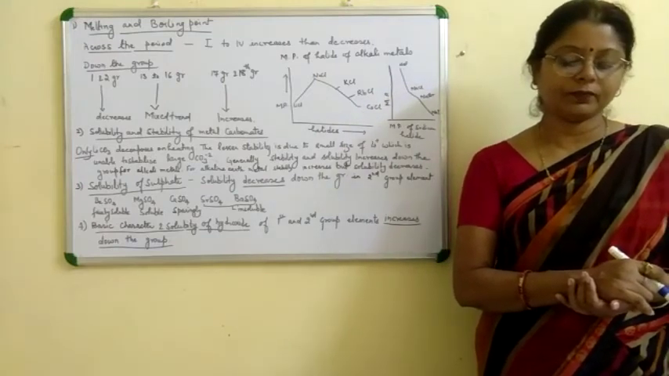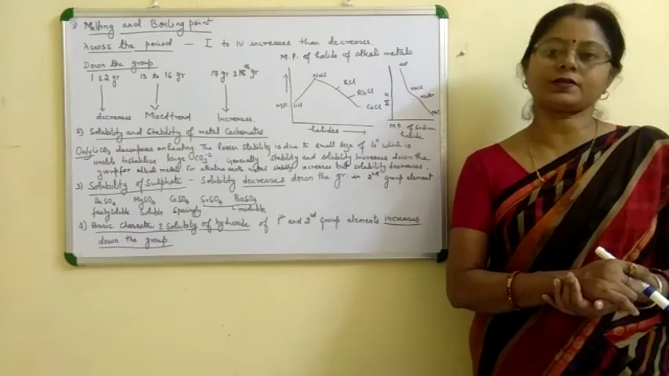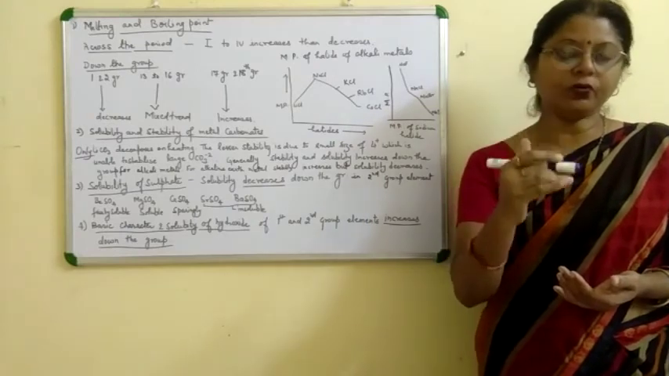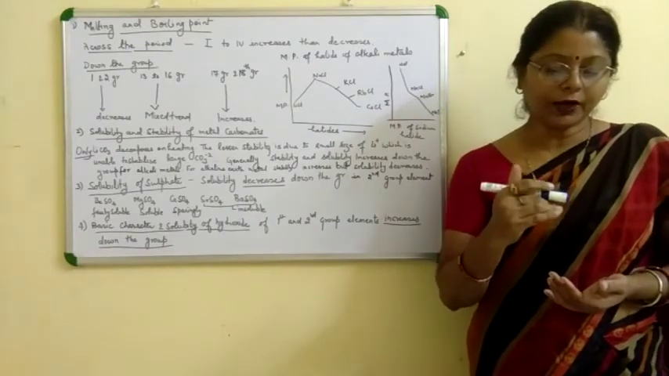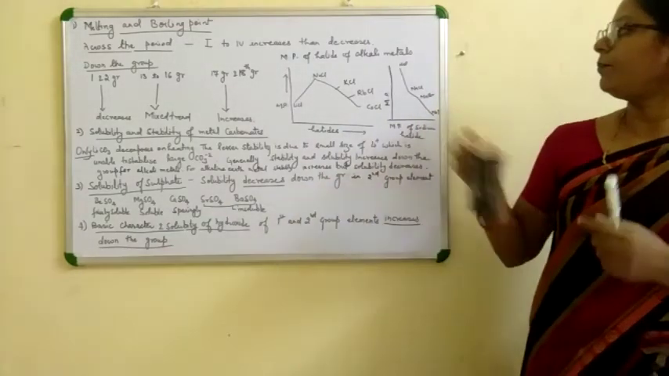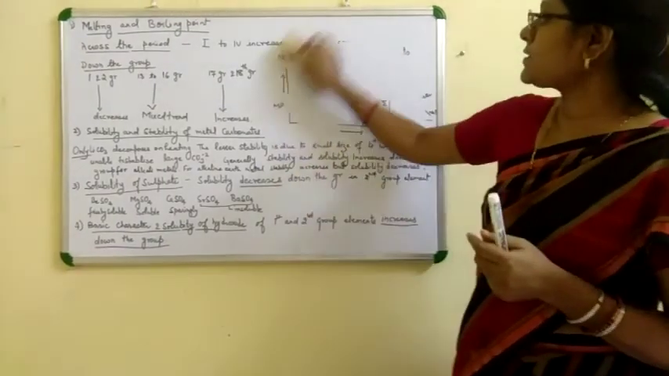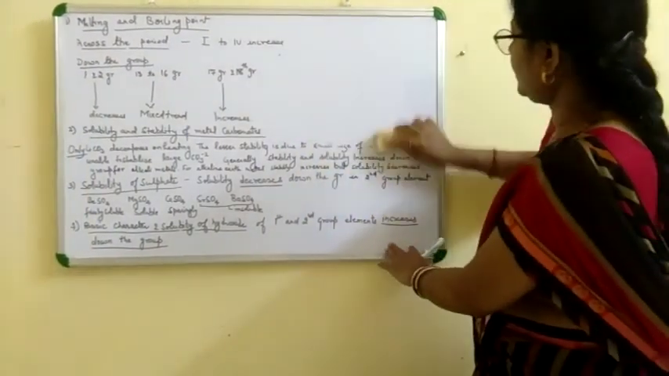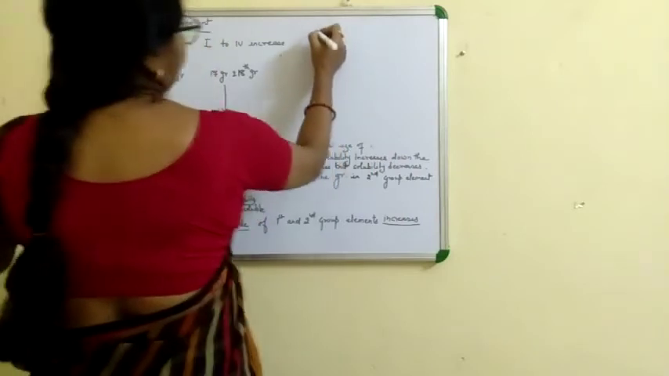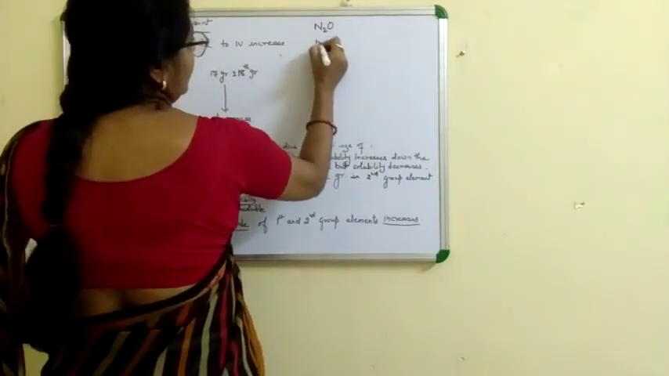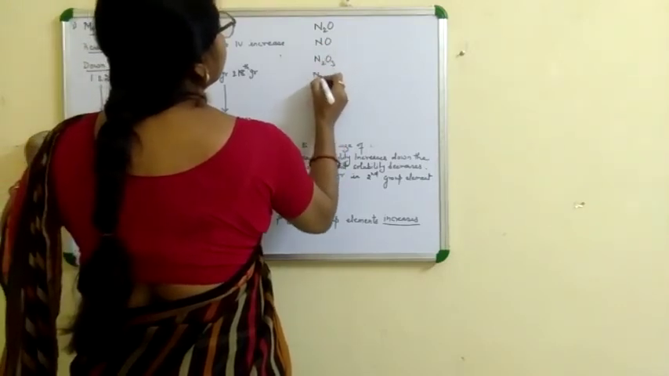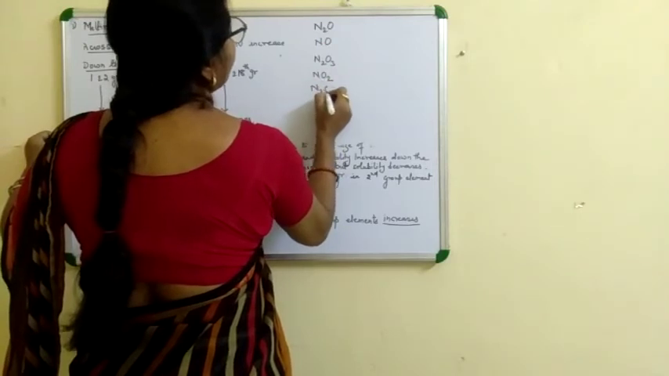When elements form a number of oxides, as for nitrogen, N2O, NO, N2O3, NO2, N2O5, as the percentage of oxygen increases, the acidic character increases. N2O, NO, N2O3, NO2 and N2O5.